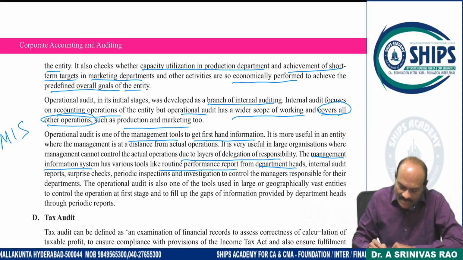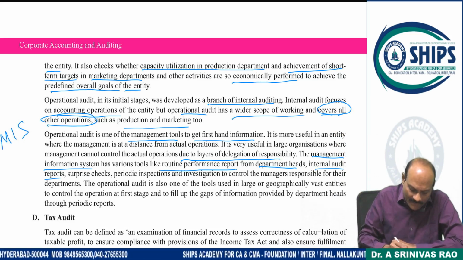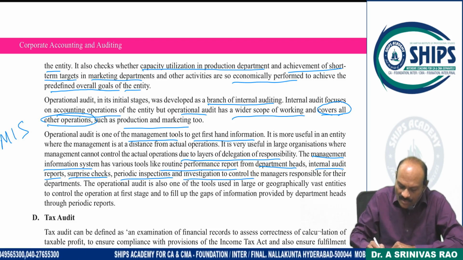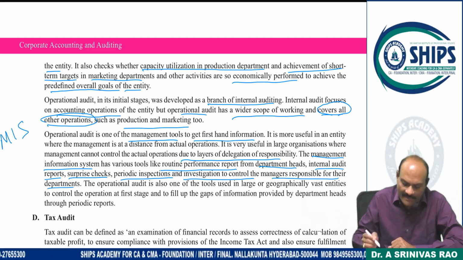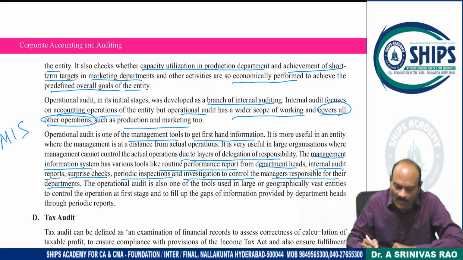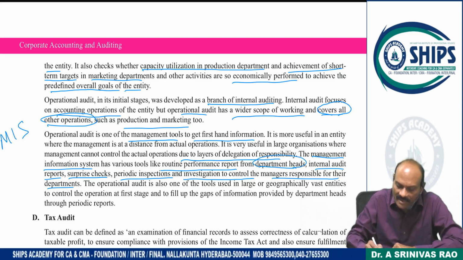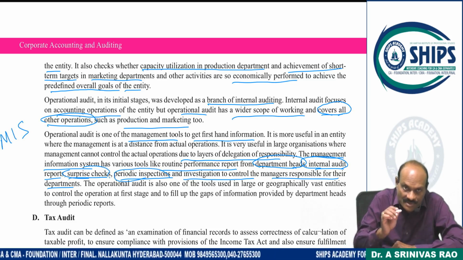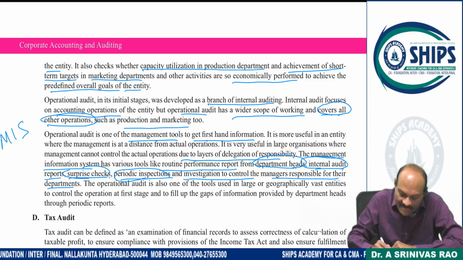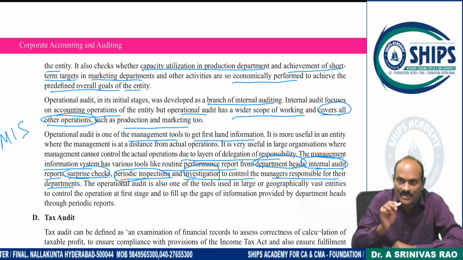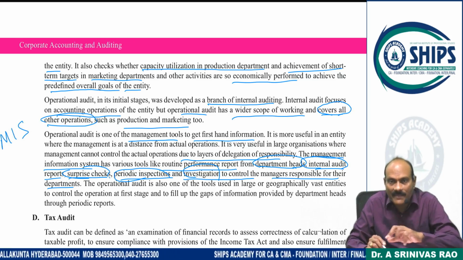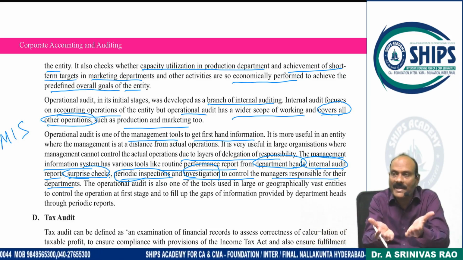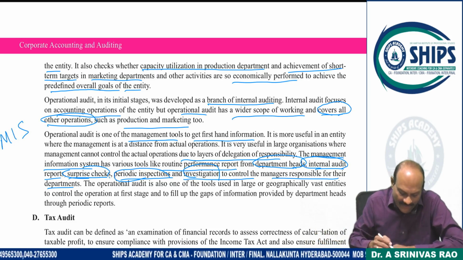These are performance reports from departmental heads, internal audit reports, surprise checks, periodic inspections, investigation control, managers responsible for their department. See how many reports are available here. Departmental heads are giving a report, an internal audit report is there, surprise check reports are there, periodic reports, meaning Q1, Q2, Q3 reports, are there, and if an investigation was ordered for any activity, investigation reports are there. So not one report; parallelly, various reports are available. You can go for analytical review. You can compare, and wherever deviations are there, you can question them.